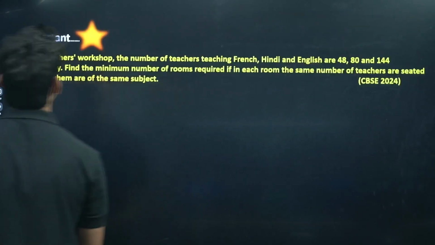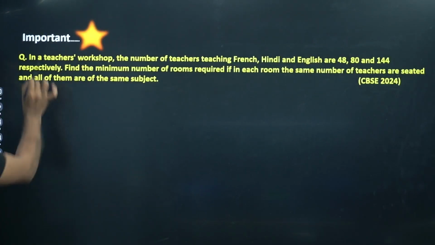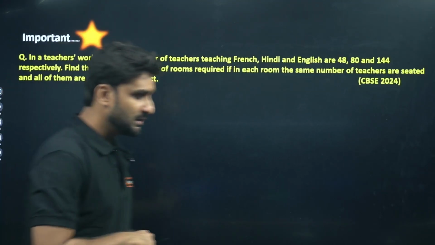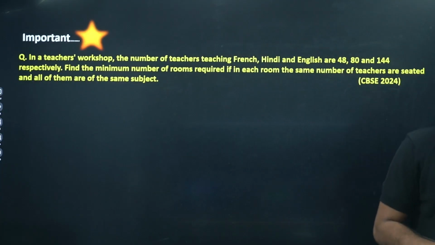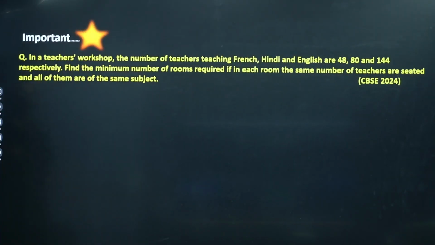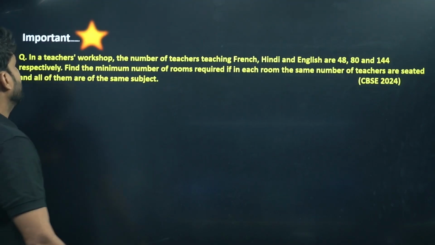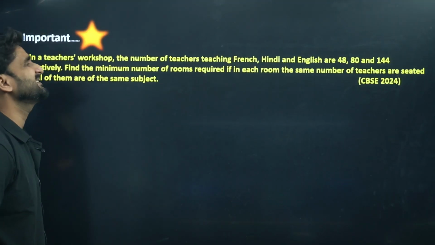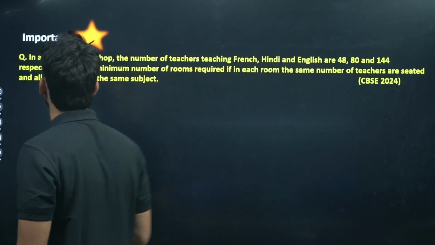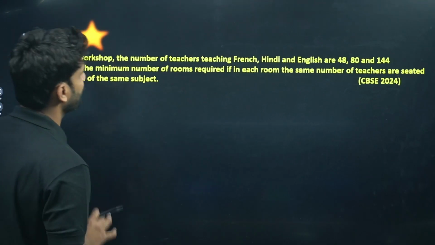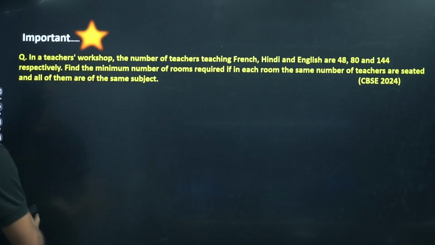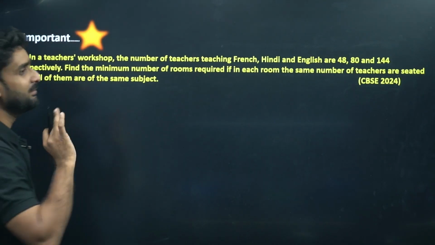Okay, so please come to the next question. This is an important question. I have already marked it important here. What is the question saying first? Please read the question calmly. Read the question peacefully first. In a teachers workshop, the number of teachers teaching French, Hindi, English are 48, 80 and 144 respectively. Find the minimum number of rooms required if in each room the same number of teachers are seated and all of them are of the same subject.